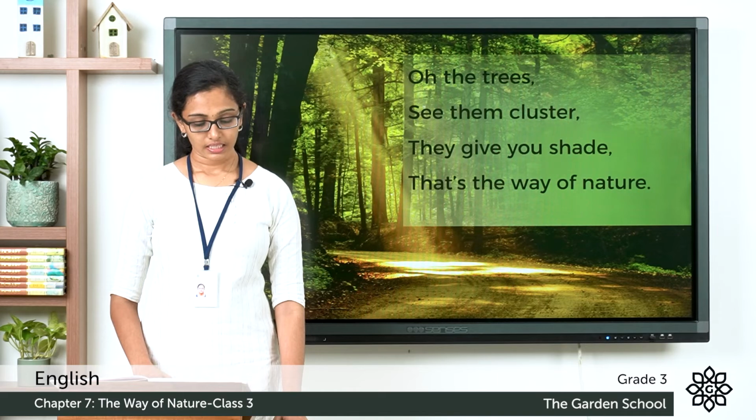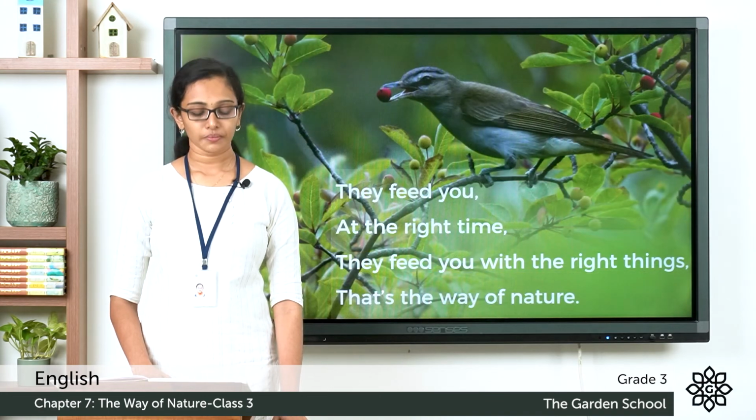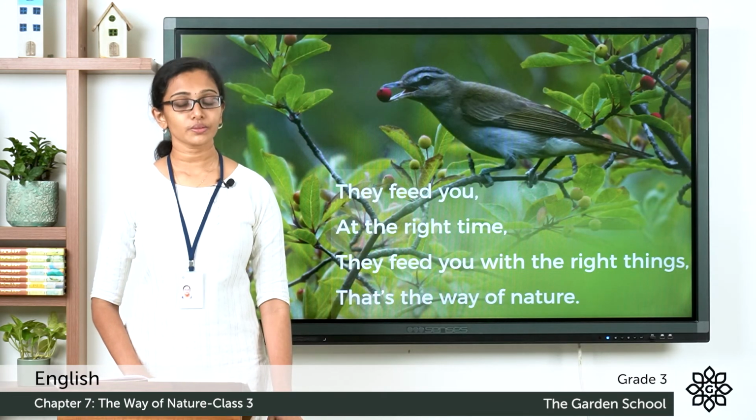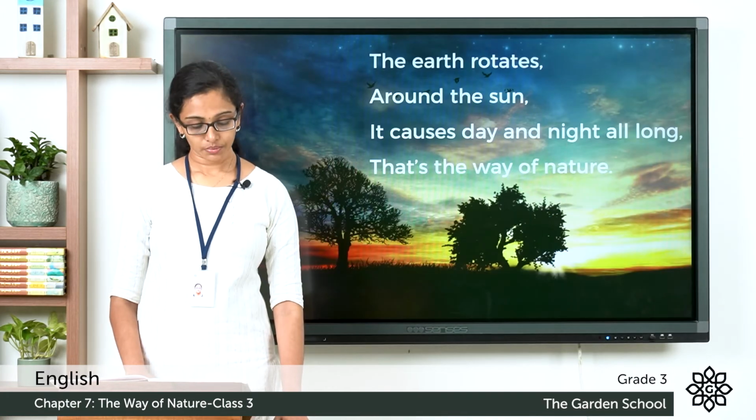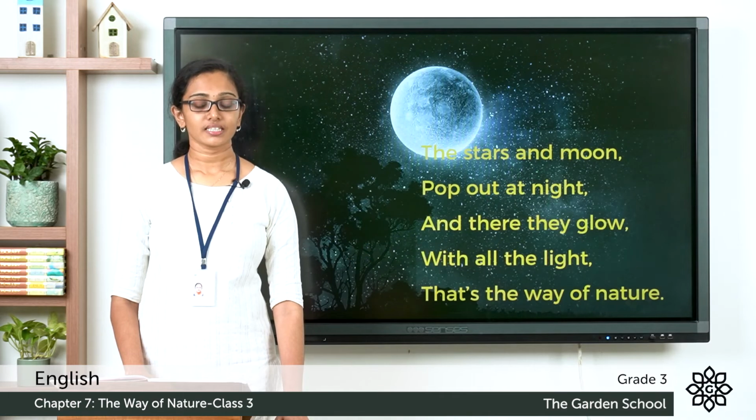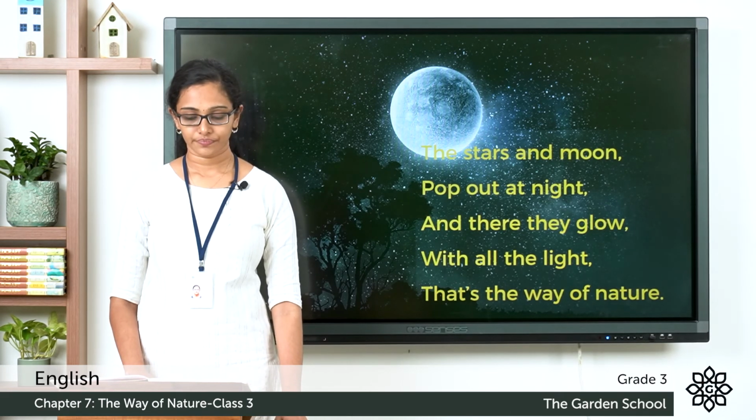Oh, the trees, see them cluster. They give you shade. That's the way of nature. They feed you at the right time. They feed you with the right things. That's the way of nature. The earth rotates around the sun. It causes day and night all long. That's the way of nature. The stars and moon pop out at night and there they glow with all the light. That's the way of nature.